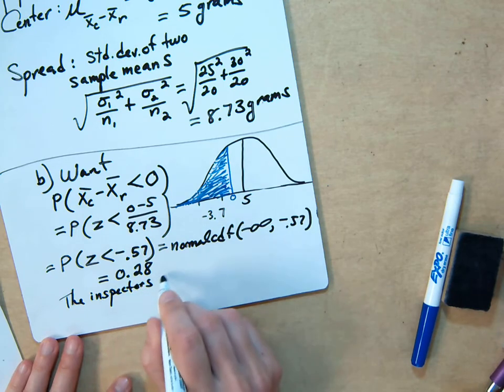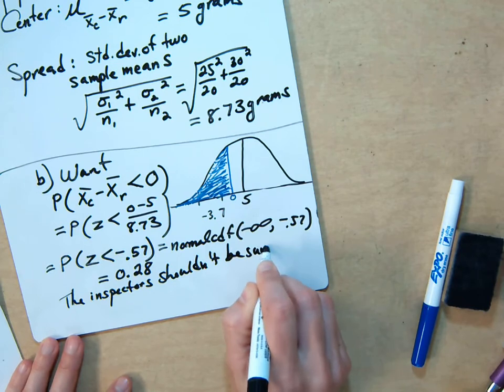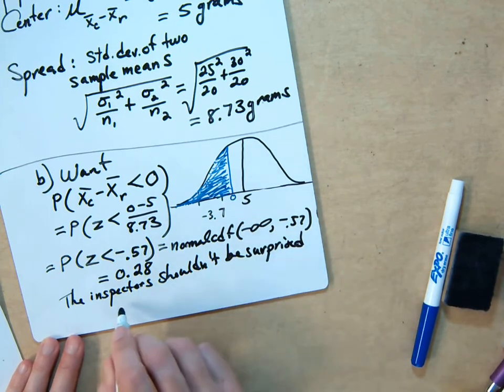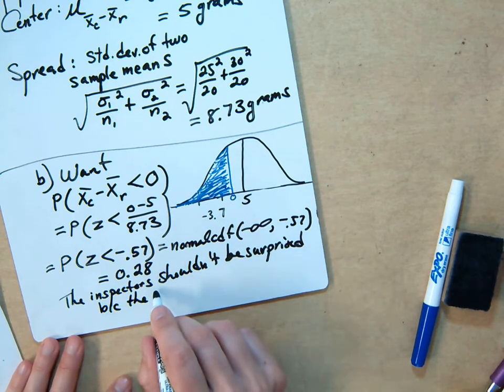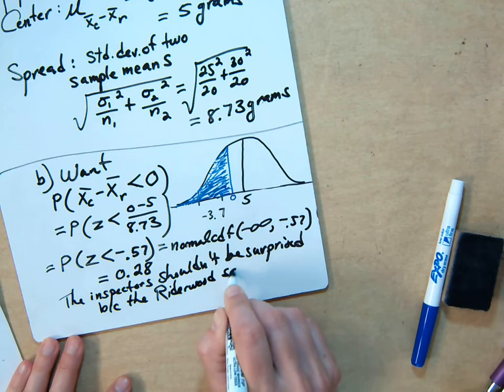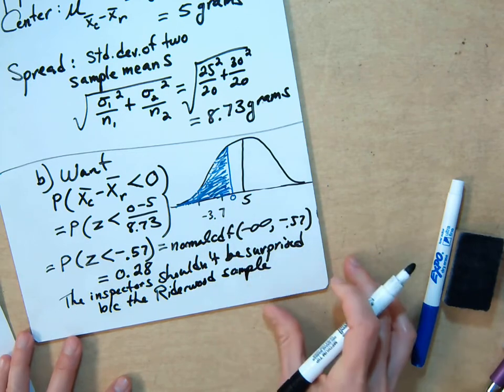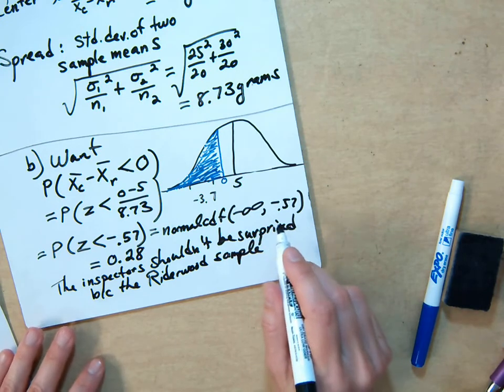The inspectors shouldn't be surprised because the Riderwood sample would have a higher mean 28% of the time.